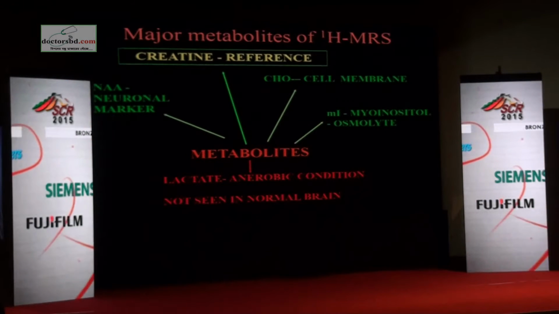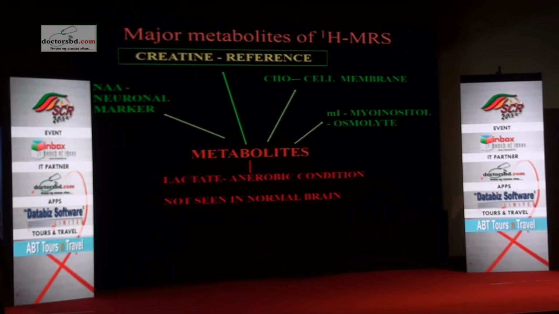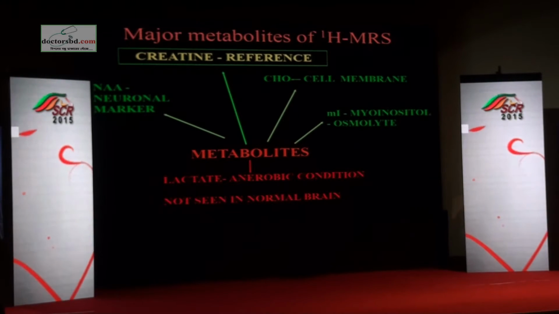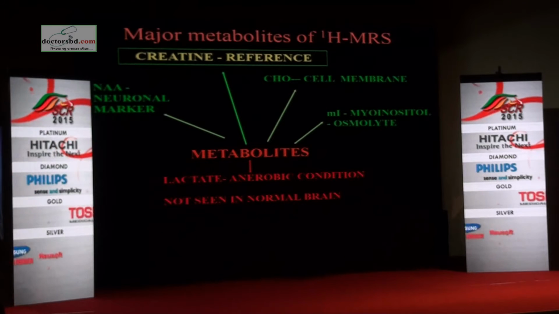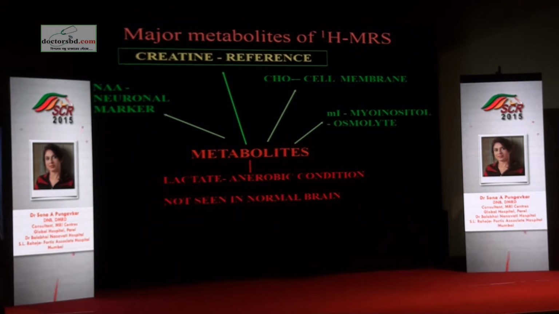So what are the important metabolites that you're looking at in this manner? You want to look at NAA, which is a neuronal marker and an axonal marker. It is popularly called a neuronal marker, but it is also present in the axons. So it is a mitochondrial component, and it is transported from the neurons along the axons. Then you also want to look at choline, which is a cell membrane marker. You want to look at a sugar-like molecule called MI, myoinositol.